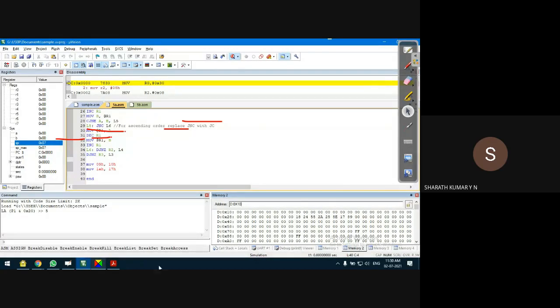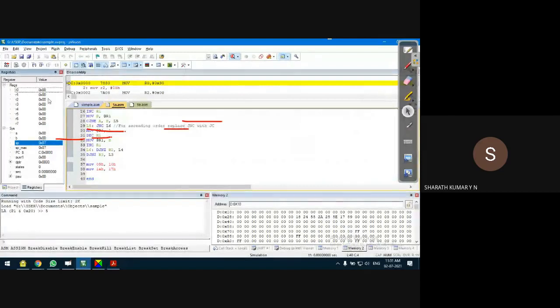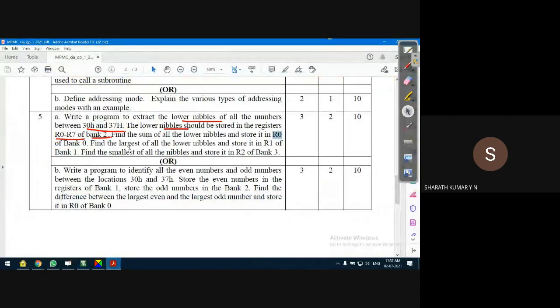So another memory location I require is, according to the program, find the sum of all the lower nibbles and store it in R0 of bank 0. You can observe this R0 in the register window. That's not an issue. Next, find the largest of all the lower nibbles and store it in R1 of bank 1. So what is the R1 of bank 1?